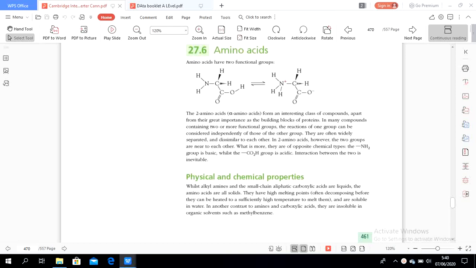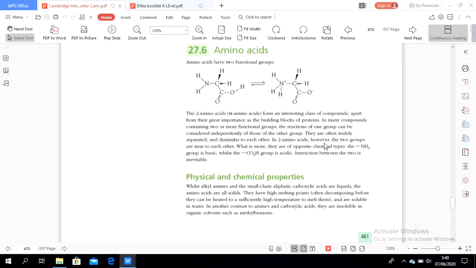Now, this is amino acid. Amino acids have two functional groups. One functional group is amine and the other one is carboxylic acid. In many compounds containing two or more functional groups, the reactions of one group can be considered independent of those of the other group. They are often widely separated and dissimilar to each other.